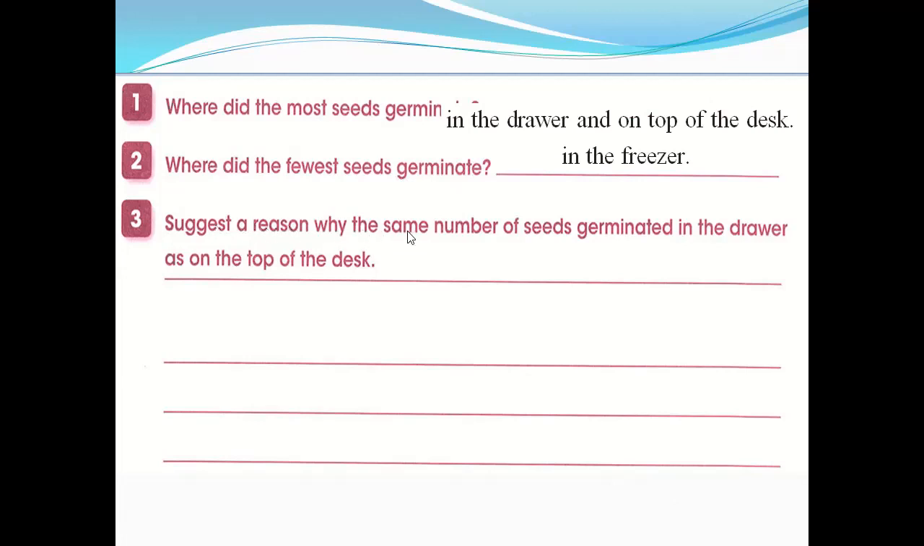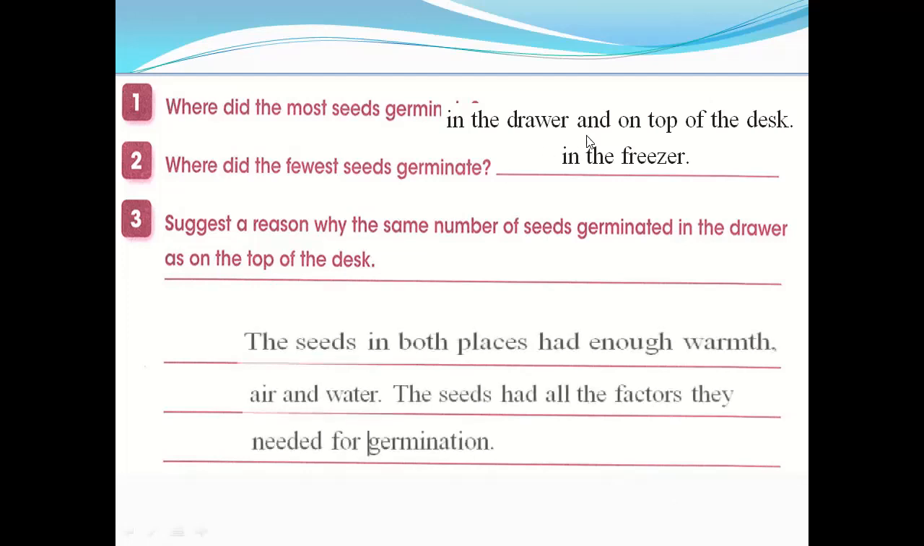Suggest a reason why the same number of seeds germinated in the drawer as on the top of the desk. Why did the seeds germinate in both places? Because they got their requirements. The seeds in both places had enough warmth, air and water, and all the things required for seed germination, on the table and in the drawer. In the drawer we did not take out the air. If you take out the air, seeds never germinate. The seeds had all the factors they needed for germination. So that's why seeds germinated easily in both places.